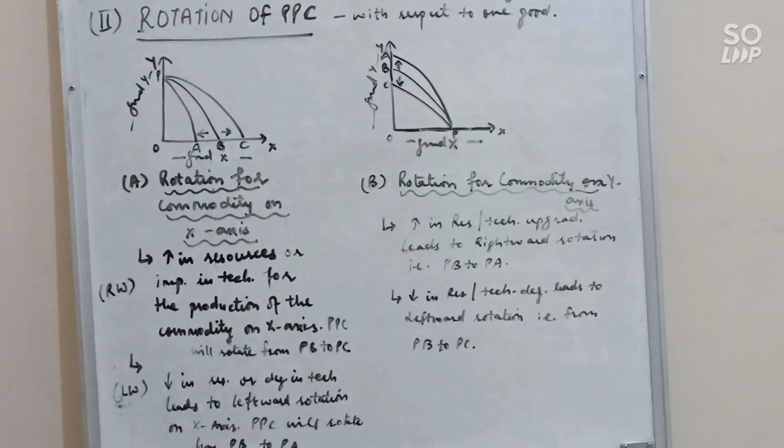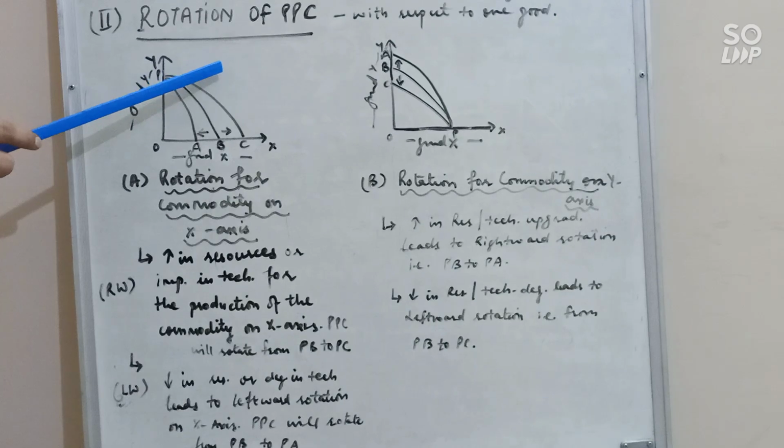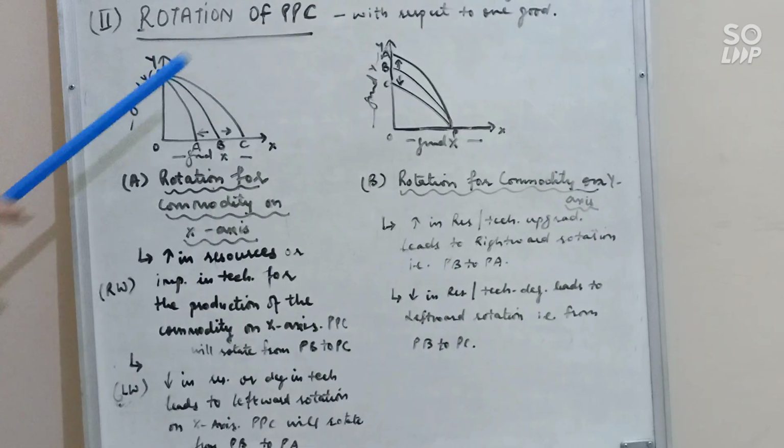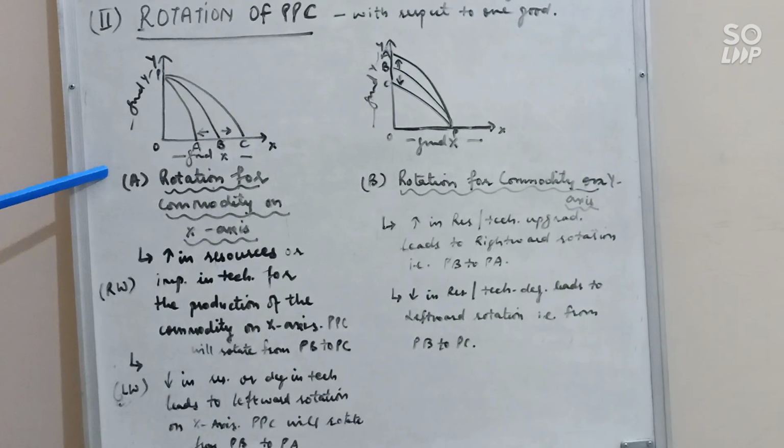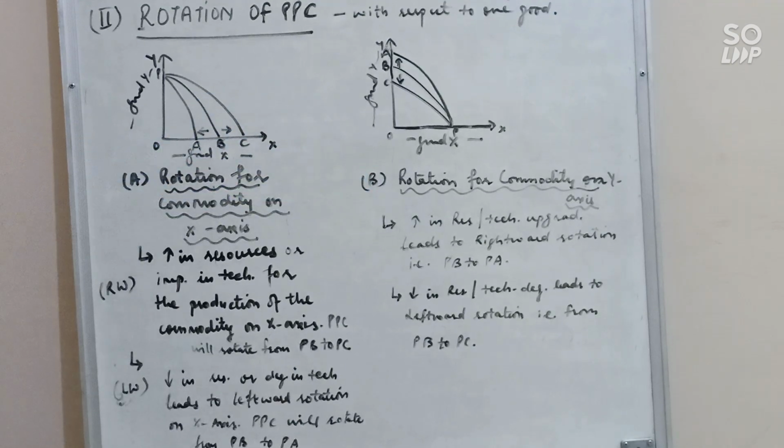Rotation means when one side remains the same and there is change on the other side, either on x-axis or on y-axis. So PPC will rotate when there is change in resources and technology with respect to one good, okay, and shift will occur with respect to both the goods. Clear? So let's see first case and second case. Again under this we have two cases.